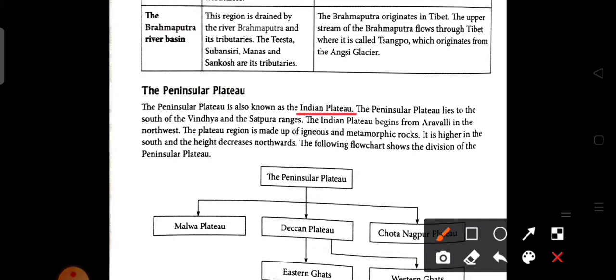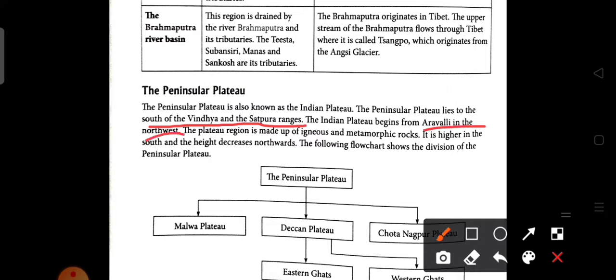Now we discuss the location of the peninsular plateau. The peninsular plateau lies to the south of the Vindhya and the Satpura range. The Indian plateau begins from the Aravalli in the northwest. The plateau region is made up of igneous and metamorphic rock. So we see that the peninsular plateau lies to the south of the Vindhya and Satpura range, starting from the Aravalli in the northwest.